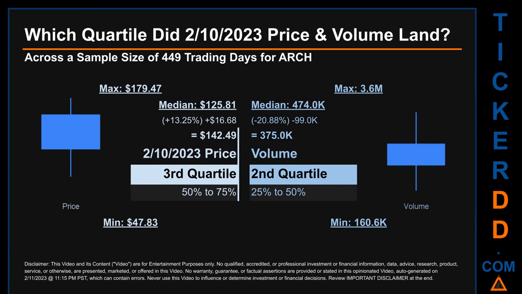Quartiles tell us about the spread of a data set by breaking that data set into quarters, just like how the median breaks the set into half. Descriptively, ARCH has a median price of $125.81. Therefore, the 10th of February 2023 price was higher from that middle marker by 13.25%. The day's volume of 375,000 was less than the median by 20.88%.